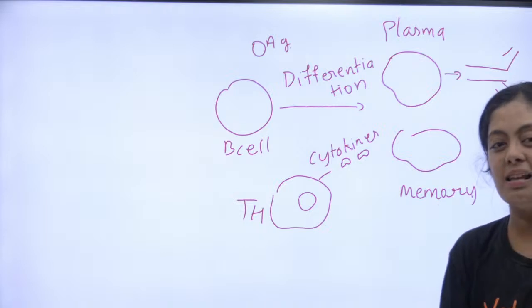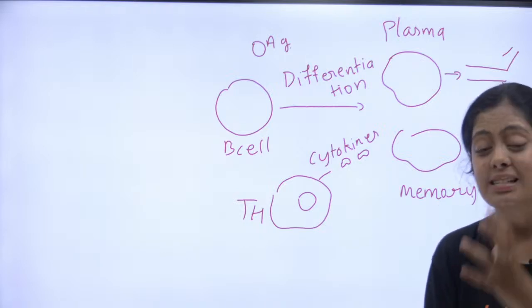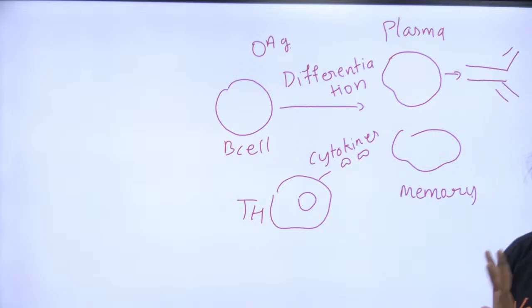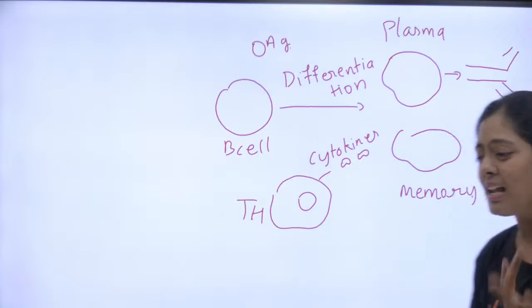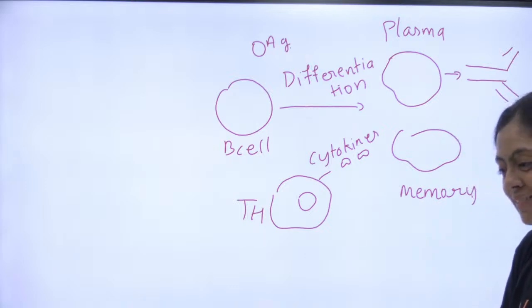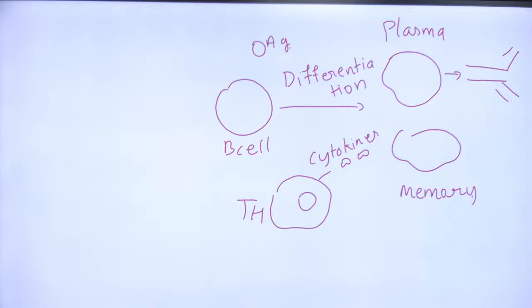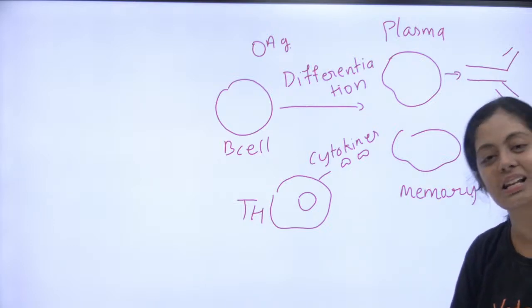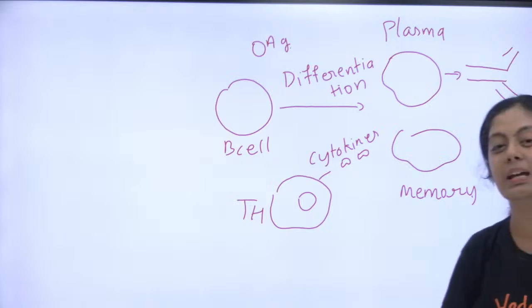It is helping the B cell. Why is it helping? It is helping the B cell to produce plasma cell and memory cell. Ma'am, what does the plasma cell produce? It is producing antibodies. Yes, very good. Help activate B cell to secrete antibodies, macrophages to destroy ingested molecule, but they also help to activate cytotoxic T cell. Yes, that is your primary function.